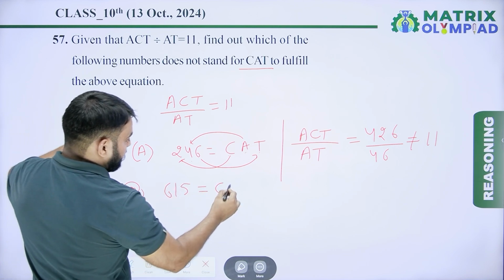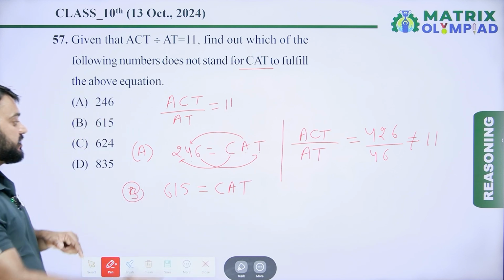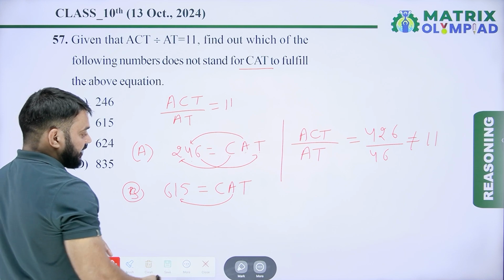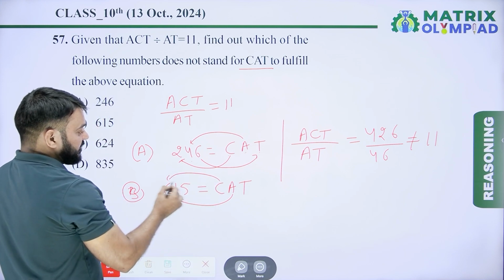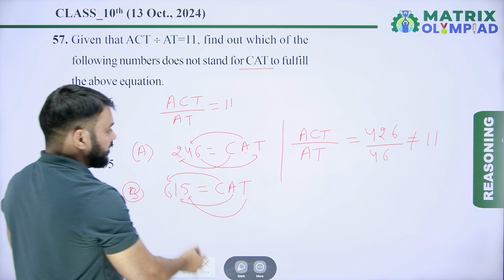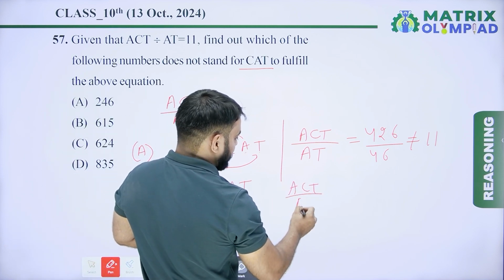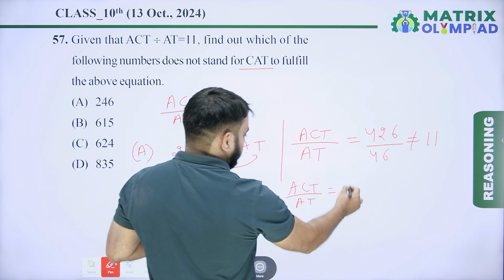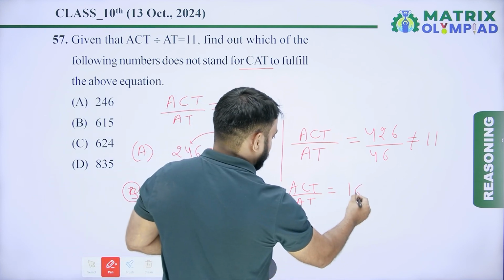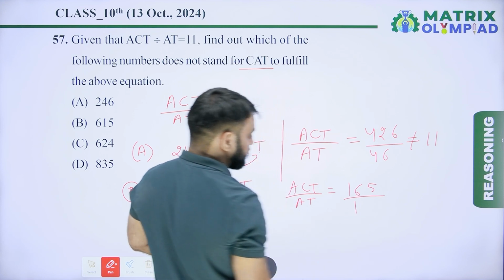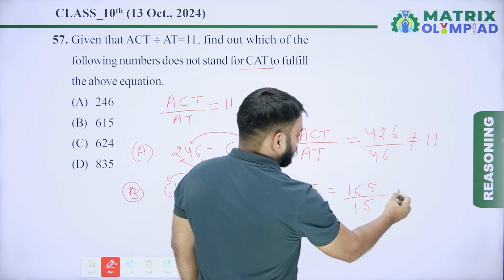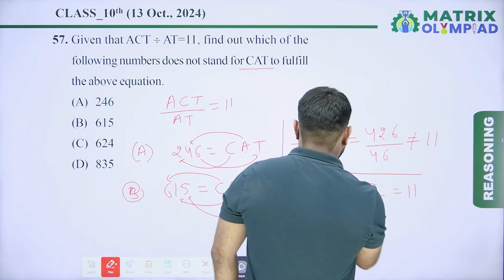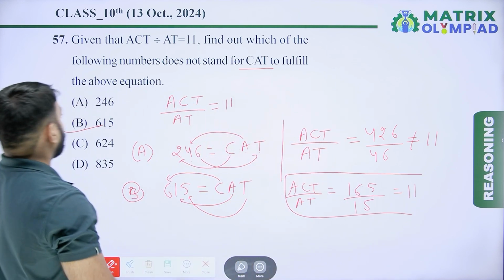615, C value of CAT, 4 stand for value of CAT. So value of A is 1, value of C is 6 and value of T is 5. So ACT divided by 80 की is equal to 11 है क्या? चेक करेंगे. So value of A is 1, value of C is 6 and value of T is 5 divided by value of A is 1, value of T is 5. So 165 divided by 15 it means is equal to 11. So ये वैल्यू CAT को फुलफिल कर रहा है.